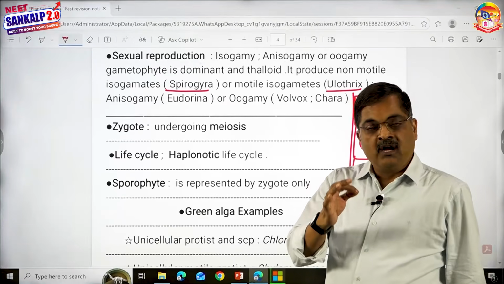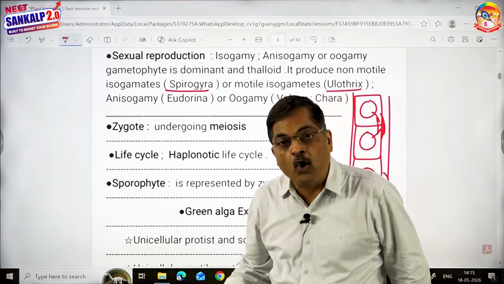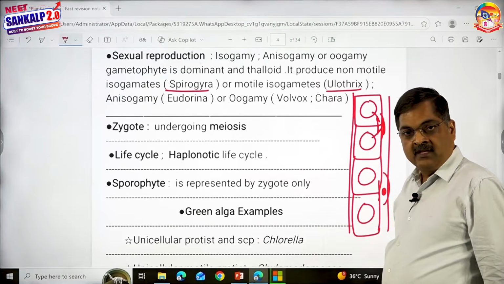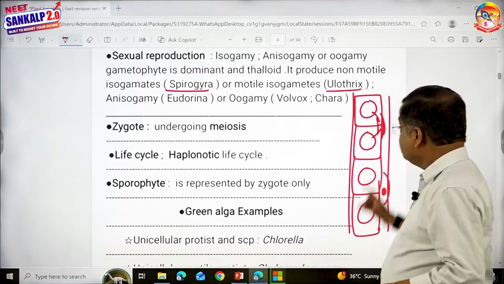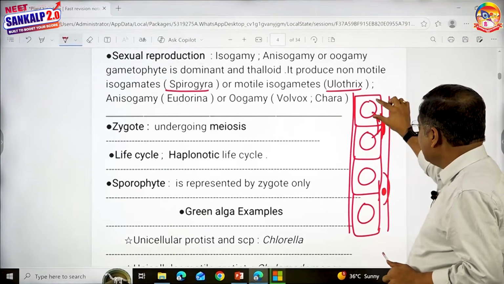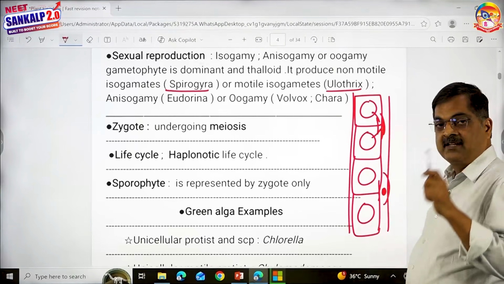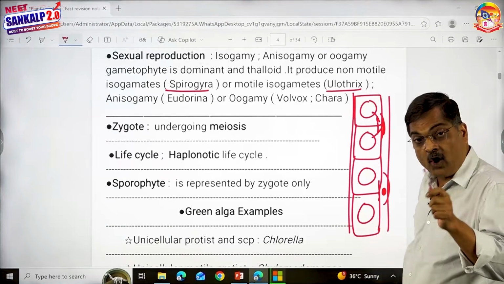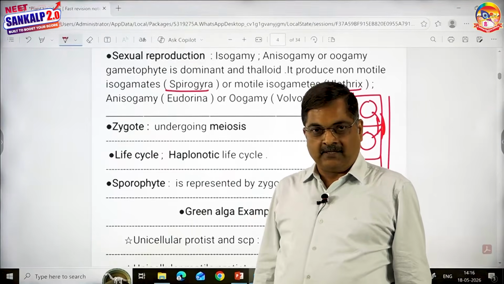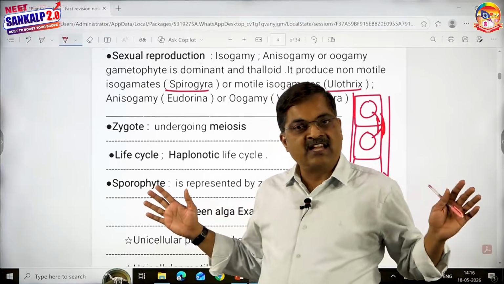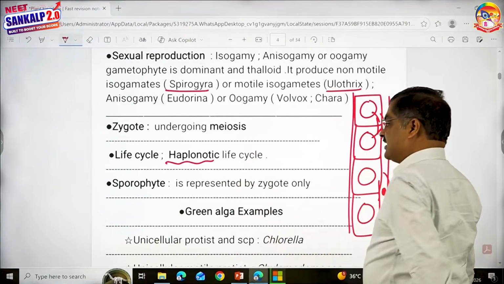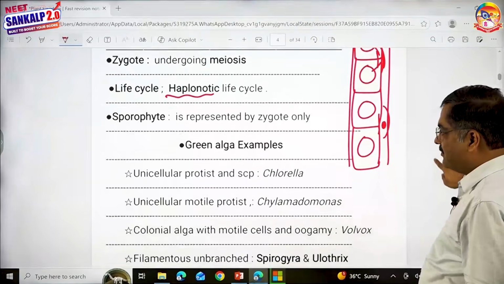This zygote undergoes reduction division and gives rise to spores, and the spore will germinate under favorable conditions into a long filament. So this is the gametophyte, haploid; male gametangium, haploid; female gametangium, haploid; male gamete, haploid; female gamete, haploid; zygote, diploid; reduction division to produce spore, haploid. It's very clear. The only diploid structure in its entire life cycle is the zygote. Therefore, the life cycle is rightly called haplontic life cycle. That's a very important point to remember.